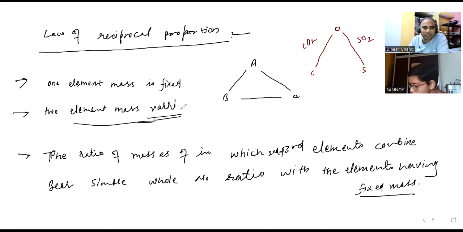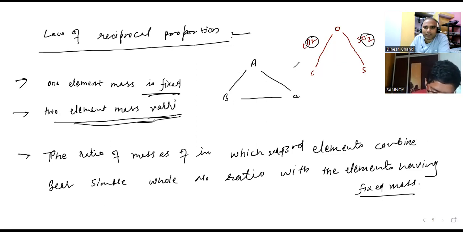And now the two things. Mass of oxygen: can you tell me which one's mass is fixed? Oxygen mass is fixed, yes or no? Yes. So here one element's mass is fixed. Two elements' mass varies. Carbon mass is 12, so 12 is to 32, and here 32 is to 32.